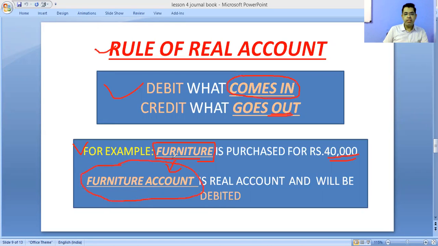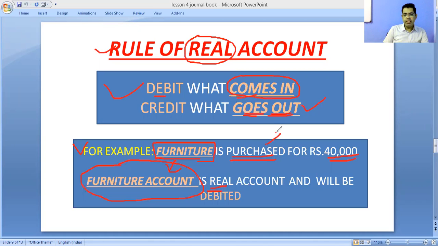First of all, in this transaction, furniture is which account? Real account. Now after that, you have to apply the rule of real account. What is the rule of real account? Debit what comes in, credit what goes out. Now check whether furniture is coming in to your business or it goes out from your business organization. Now furniture is purchased.